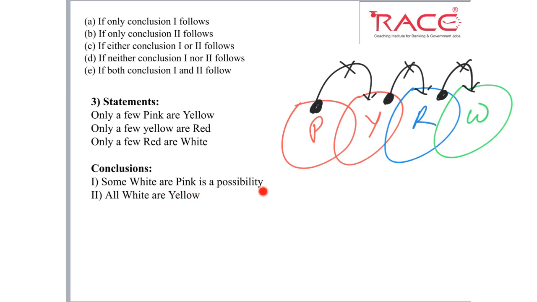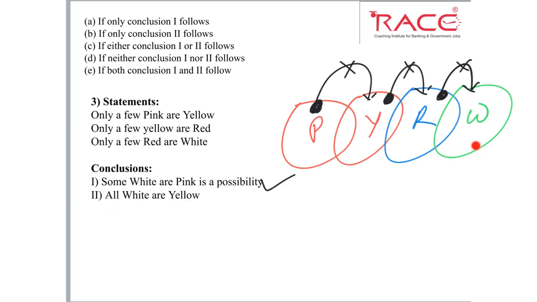Some white are pink is a possibility. So some white is here in the green circle and pink is here, and we can see there is no relation, no positive relation, no negative relation. So whenever there is no relation between two elements, we can have any possibility. So some white or pink is a possibility. Yes, this is possible.